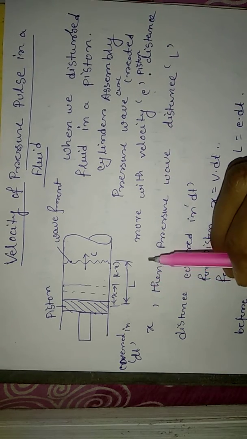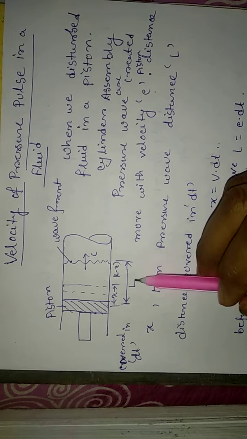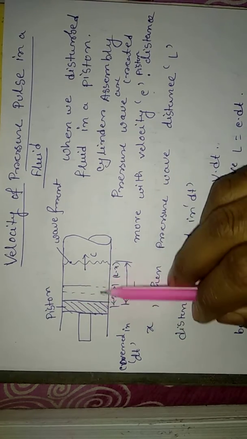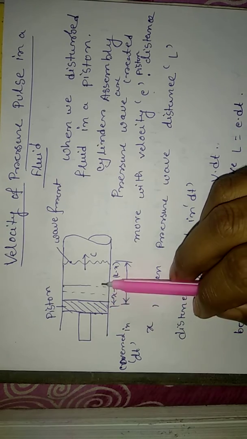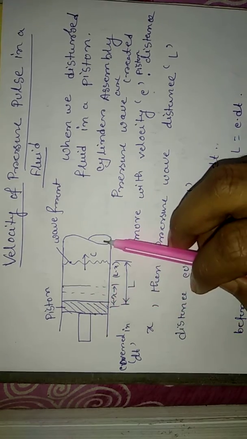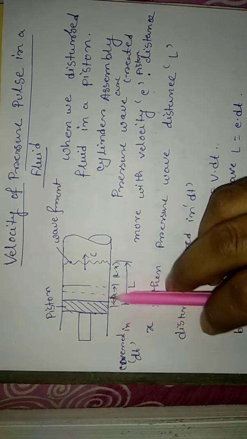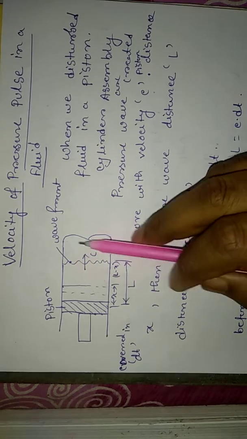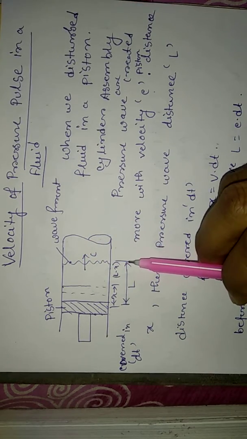Now, the fluid near the piston, when you disturb it, slightly increases pressure in these sections rather than these sections. The pressure increases in this section very much higher compared to this section, so some pressure wave is generated in these sections.